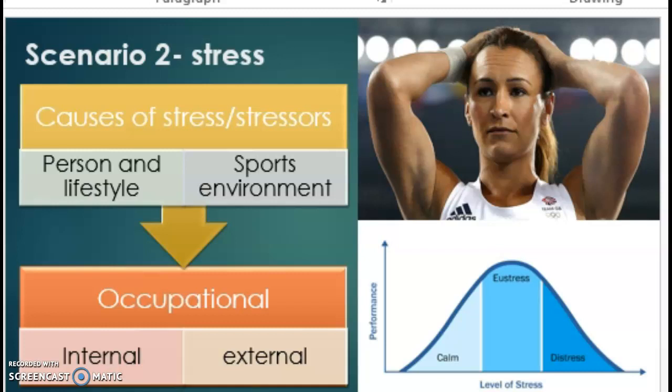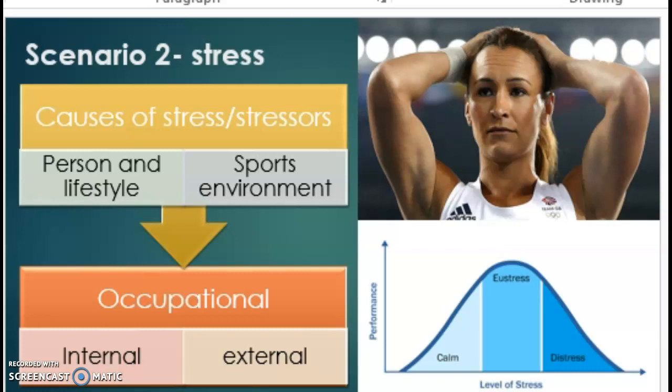Some occupational causes of stress would be related to job, if a coach, or pressure to win. Some internal causes of stress could be lack of sleep, injury, and also perception of ability. Finally, some external causes of stress could consist of major life events such as death in family, relationship problems or work, as well as things like the weather on the day or the surrounding noise. These are all factors that can contribute to causing levels of stress to increase.